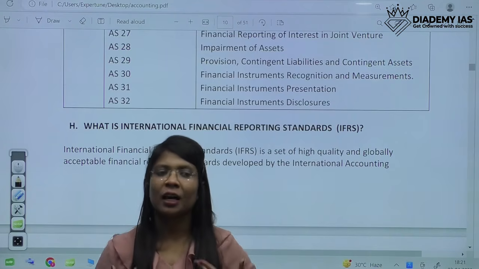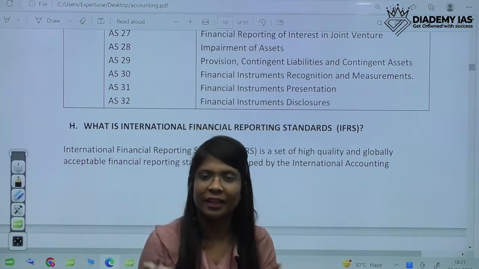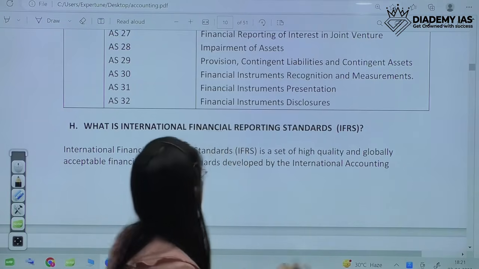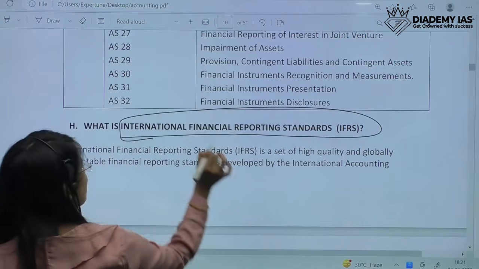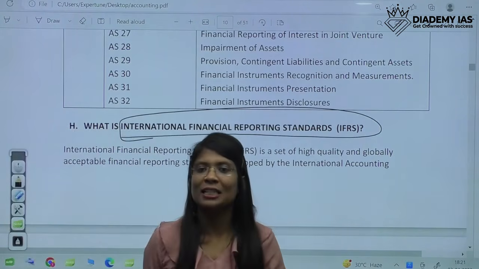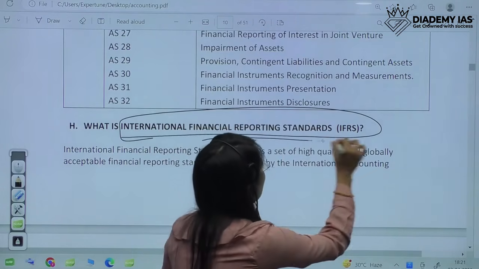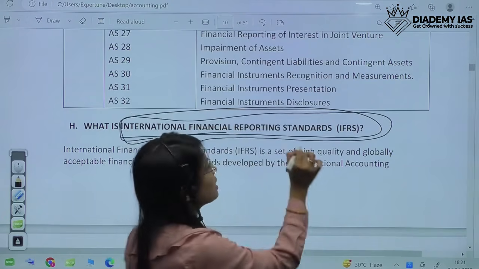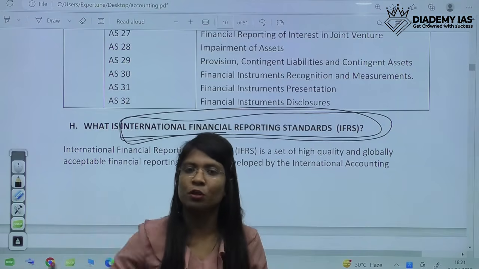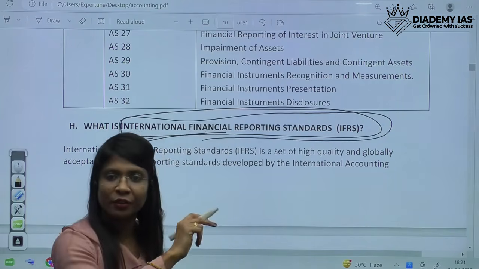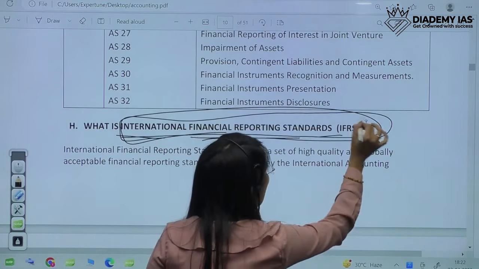Then our government took a major step. They decided on a term known as IFRS, International Financial Reporting Standards. These are the standards which are globally accepted. So our government decided that we also have to make certain standards which are somewhat similar to these IFRS, so that our books are also comparable to the international books. Please do remember the definition of this word IFRS. This is very important. International Financial Reporting Standards, IFRS.